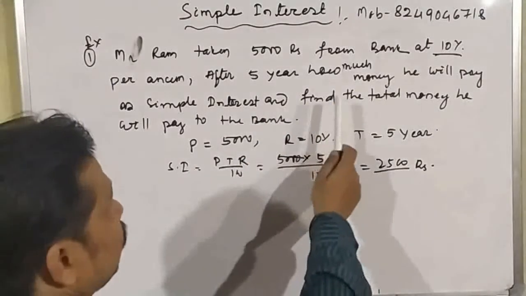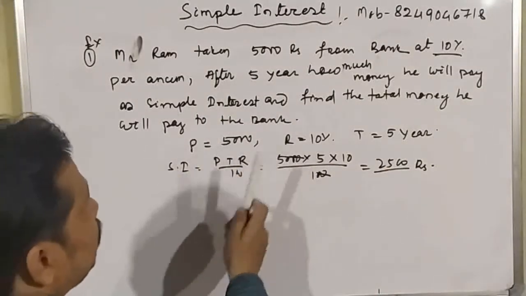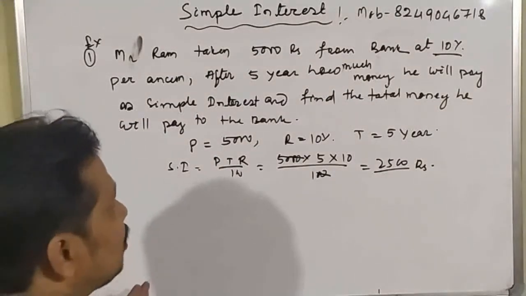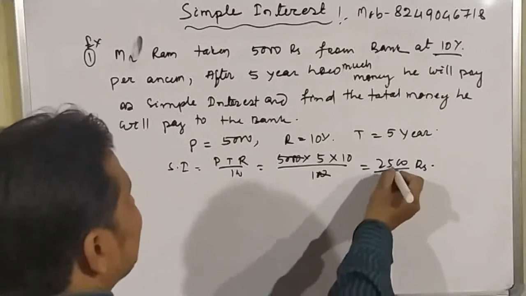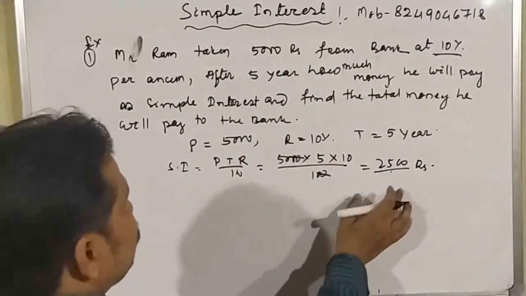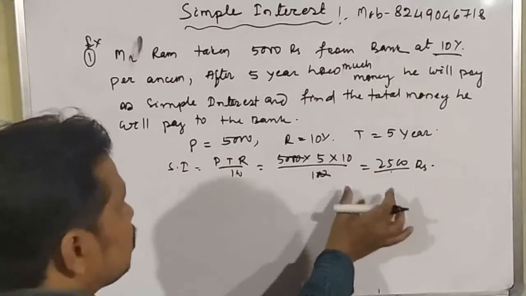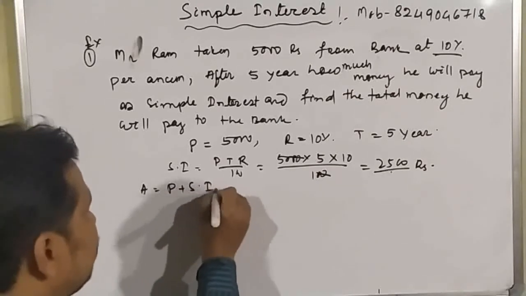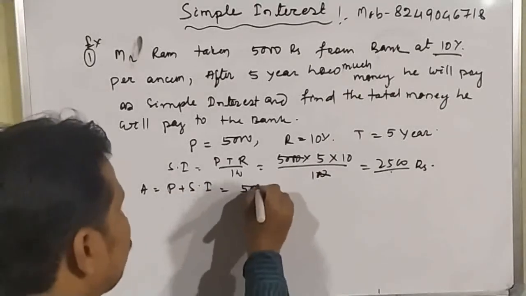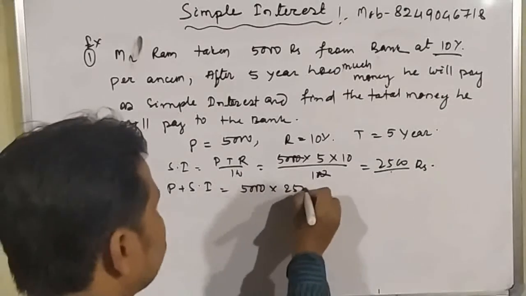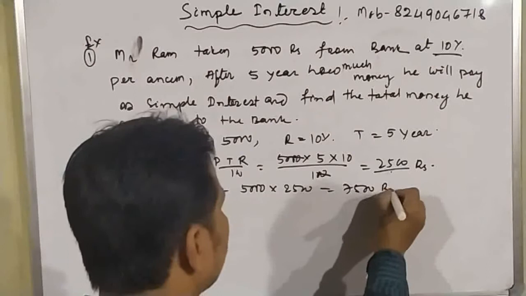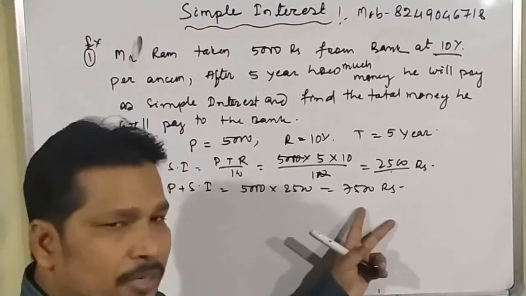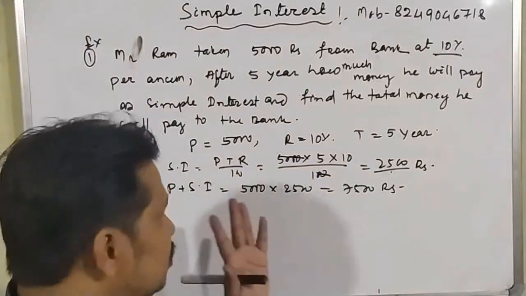Now the second question is what? Find the total money he will pay to the bank. How do we find the total money he will pay to the bank? This is the simple interest, and the total money is known as the amount, which is equal to the sum of the principal as well as simple interest. So amount is equal to how much? Principal plus simple interest, which is equal to principal 5,000 plus simple interest 2500, which is equal to 7500 rupees. So after 5 years, Mr. Ram will pay 7,500 rupees to the bank. Okay, student, very simple things.